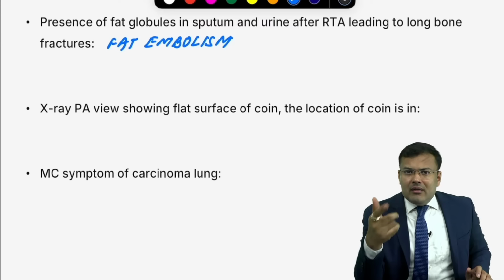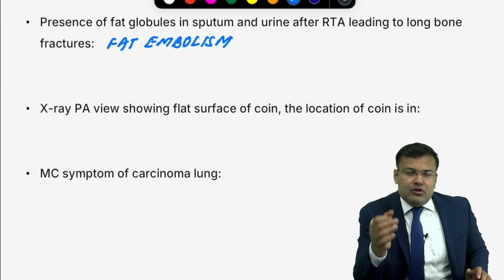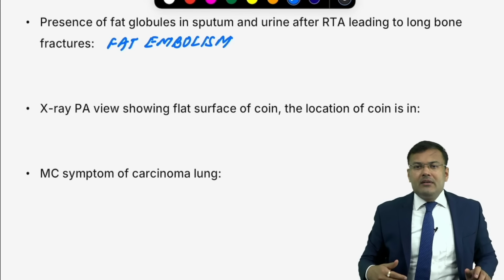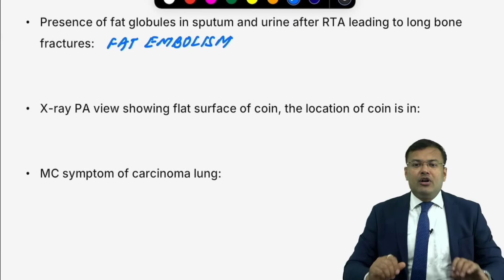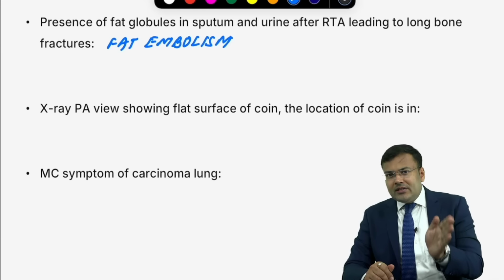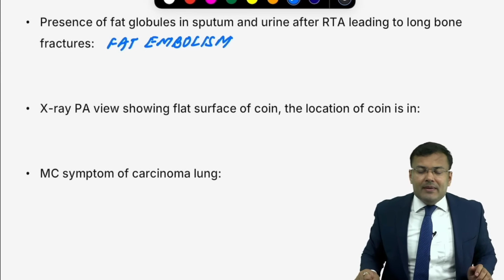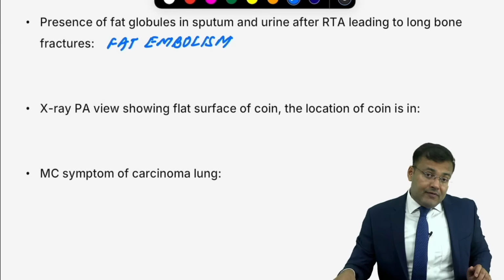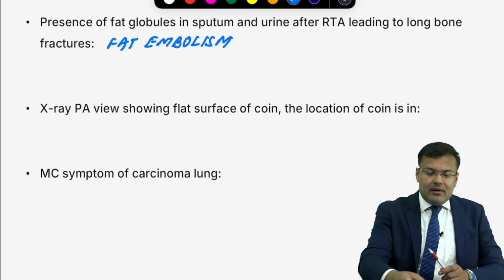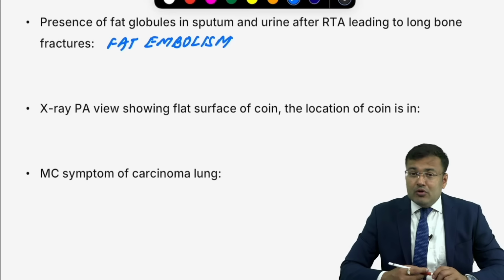Next, history of fall in bathroom in elderly female. She is having postmenopausal osteoporosis, fracture neck of femur. In that case, she is immobilized for long duration. After surgery, there is DVT. She expired because of pulmonary embolism. So, first question, history of fall in the bathroom. Elderly male, SDH. Elderly female, what will happen? Fracture neck of femur. And after that, patient will be having DVT and pulmonary embolism.